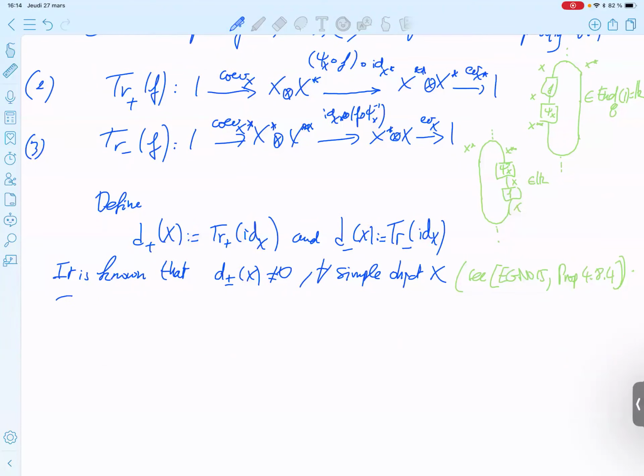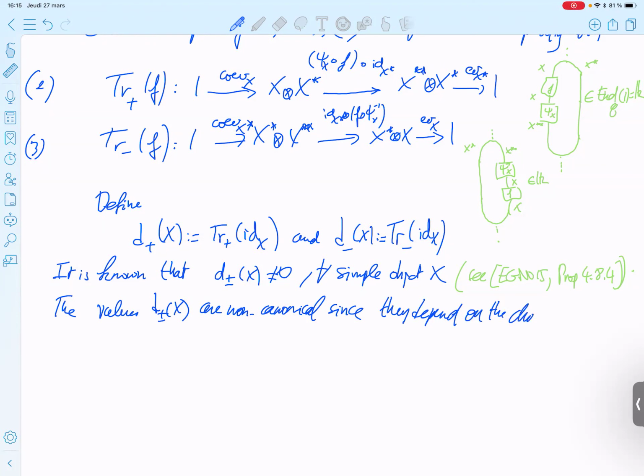As I said, the values d plus minus of x are non-canonical, since they depend on the choice of the natural isomorphism, on the choice of phi.